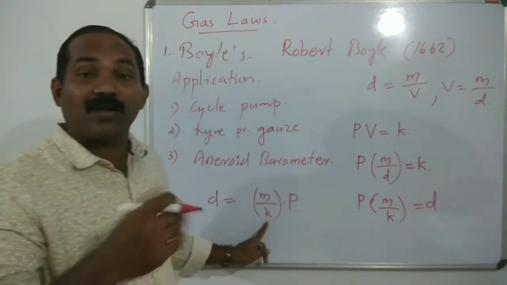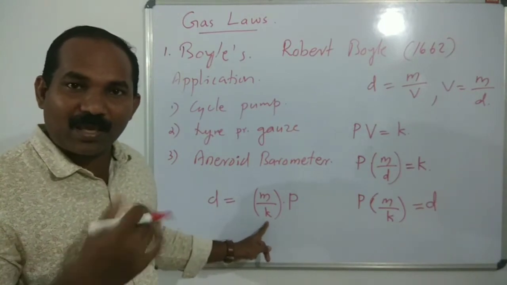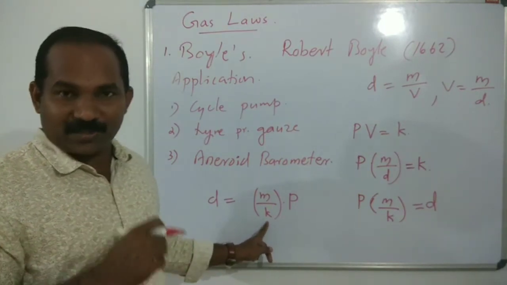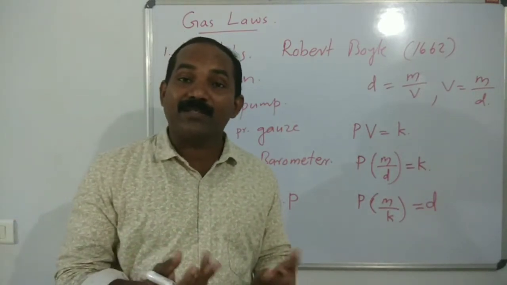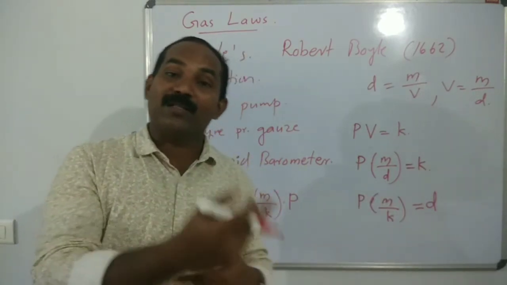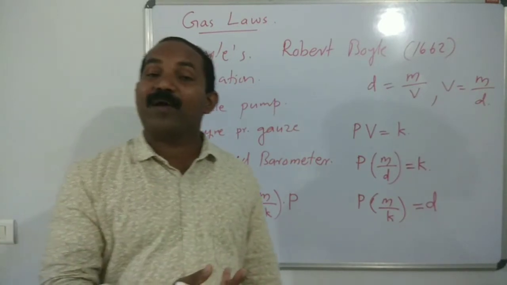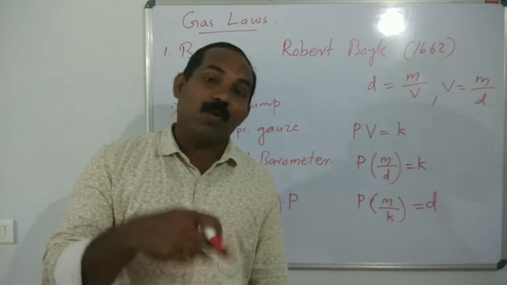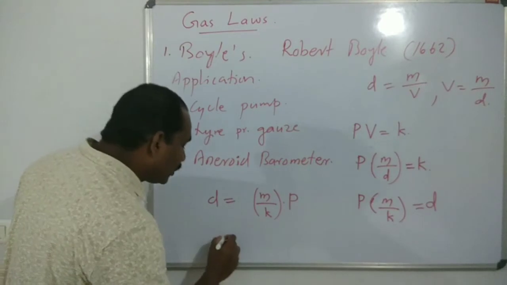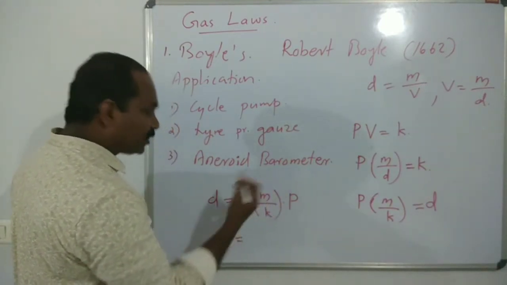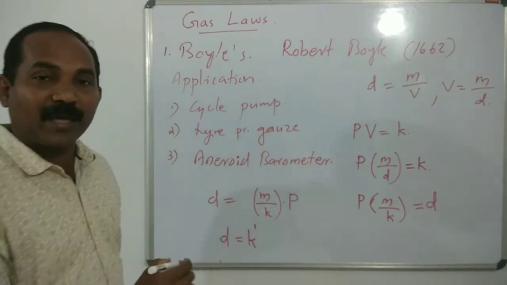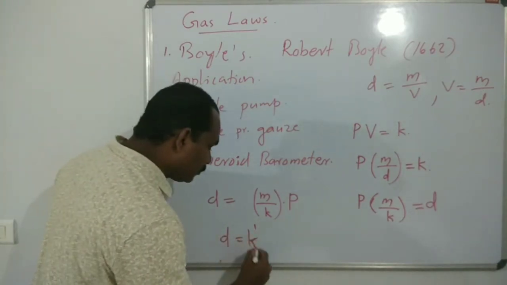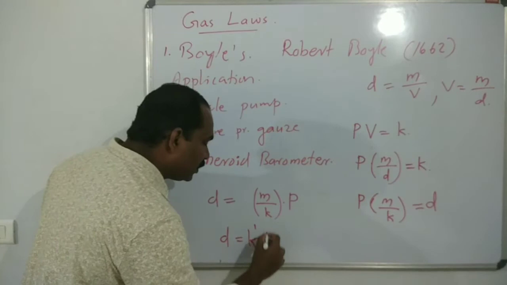K is also a constant. A constant divided by another constant gives one another constant. So D is equal to K dash, or K prime, into P.